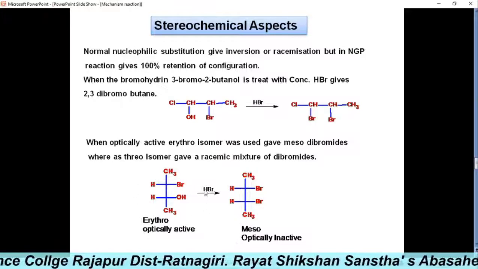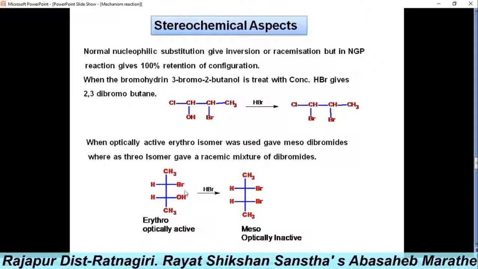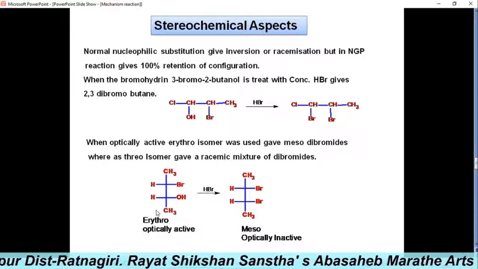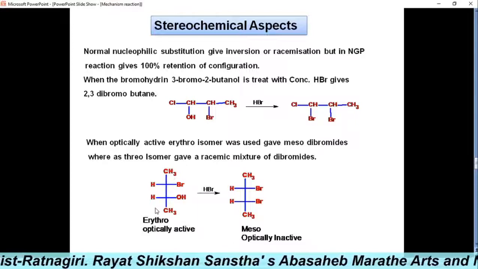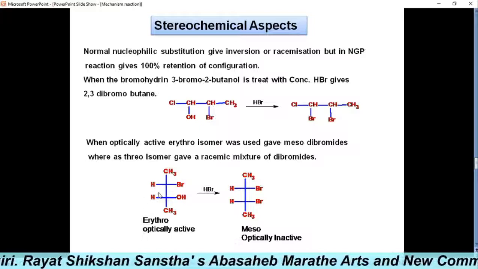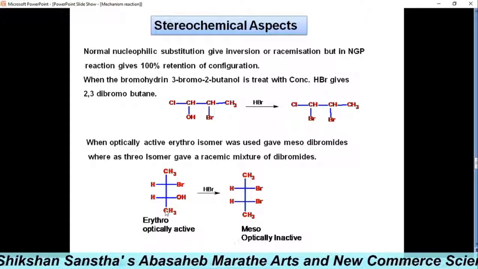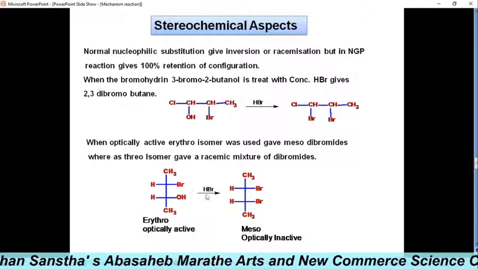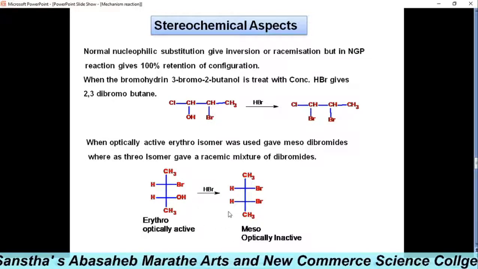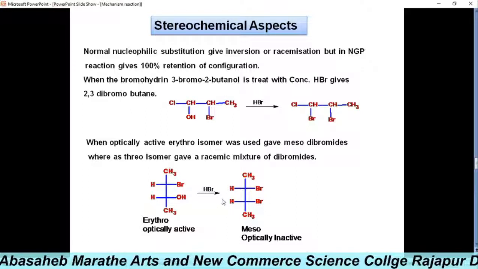See here in this example, this is an erythro optically active compound. Why is it erythro? Because the same groups are on the same side, so erythro. When this optically active erythro compound is treated with hydrobromic acid, what happens? It gives a meso compound.